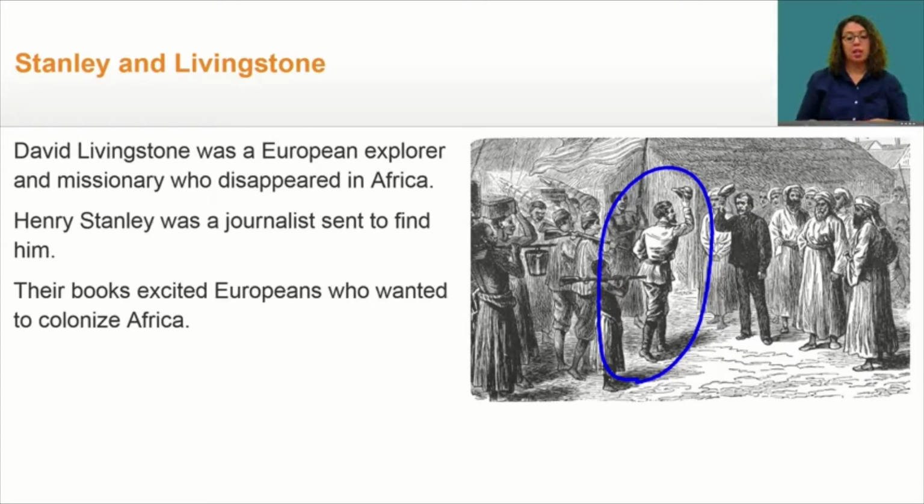Their books excited Europeans who wanted to colonize Africa. Stanley later gave up his job as a journalist to become a professional explorer. He also worked with King Leopold II of Belgium to claim a large territory in Africa. You'll hear more about Leopold later. For now, let's look at a quote from one of Livingstone's books.